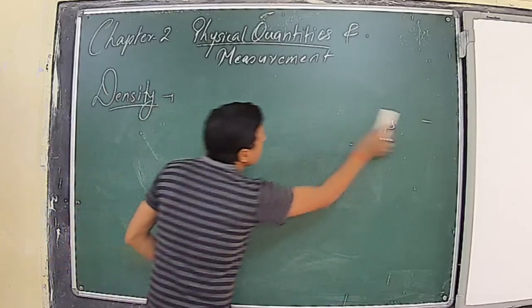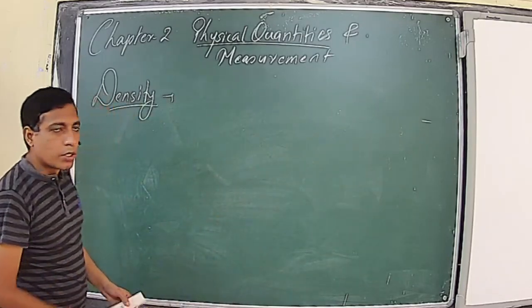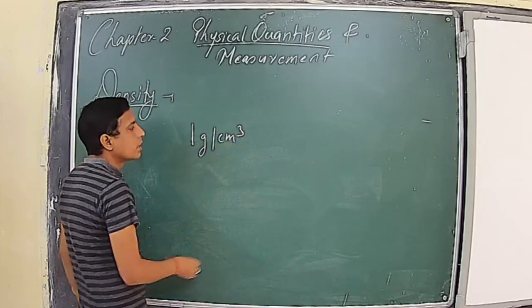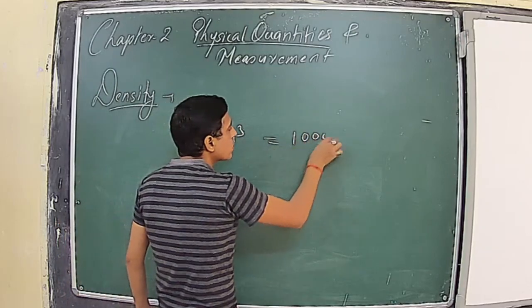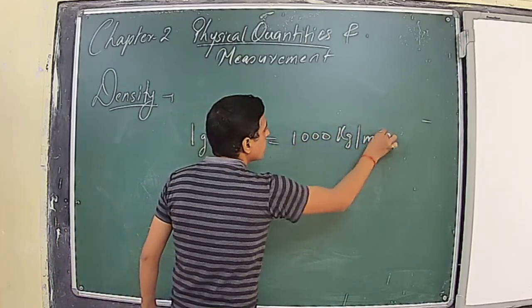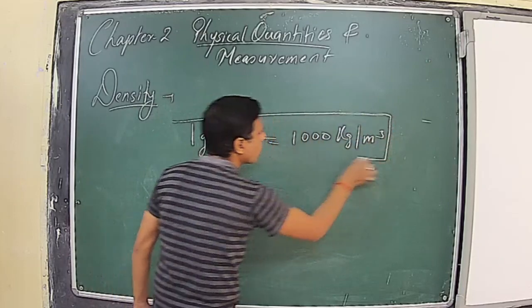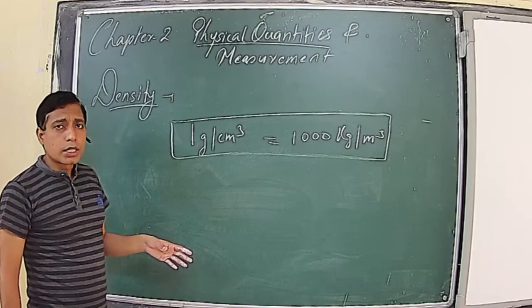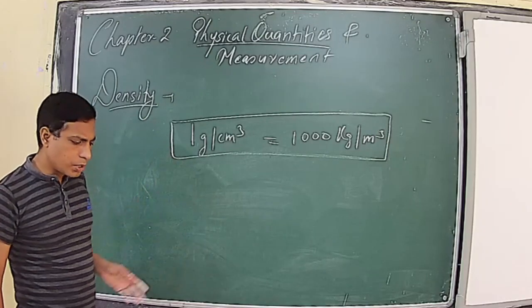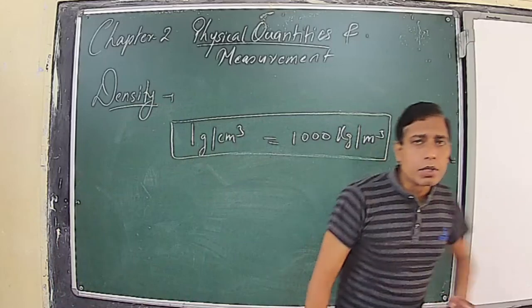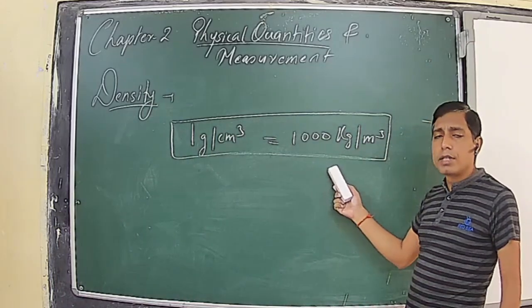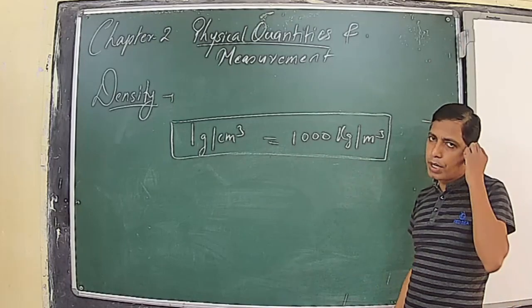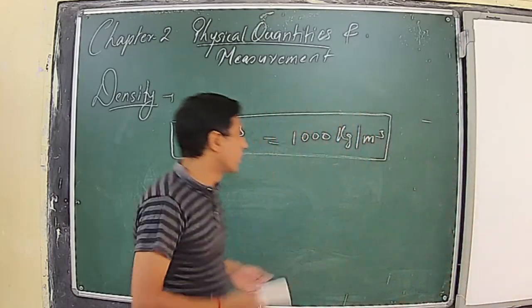Now, the relation between the SI unit and CGS unit. 1 gram per cubic centimeter is equal to 1000 kilograms per cubic meter. This one you have to remember from the numerical point of view, or for fill in the blanks, true and false, or choose the correct answer, or any such questions which are asked for 1 mark. This value you have to remember.